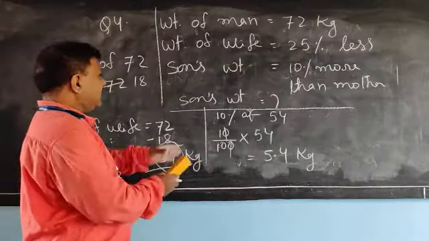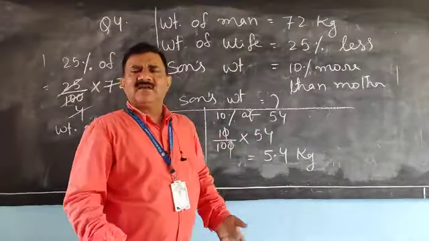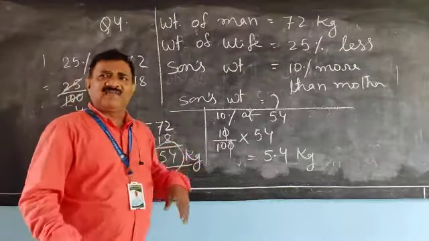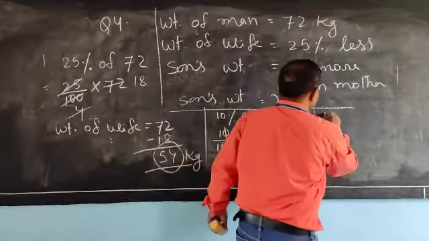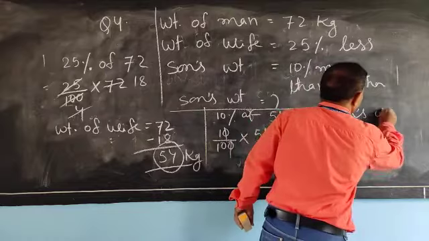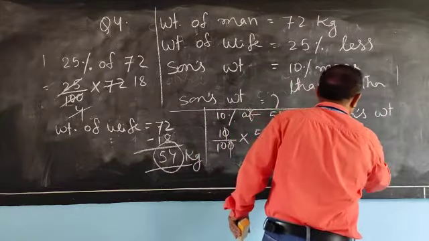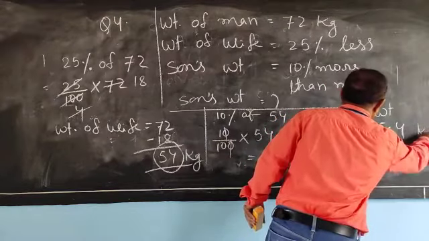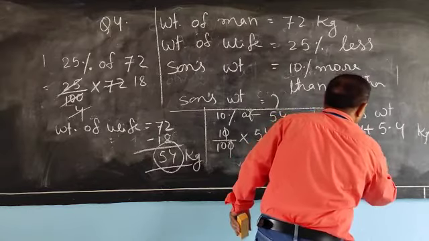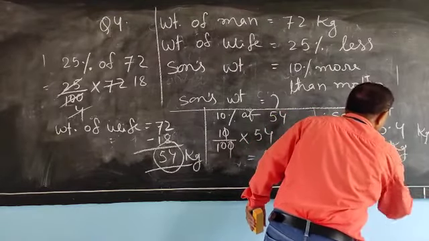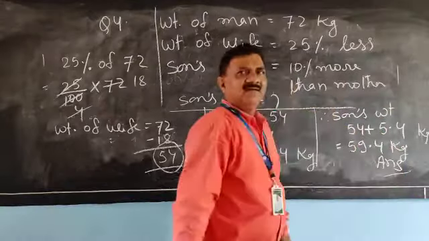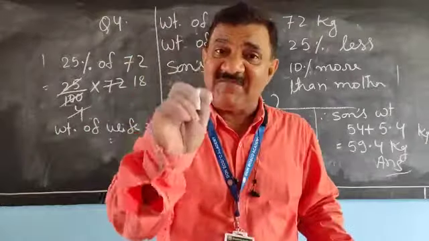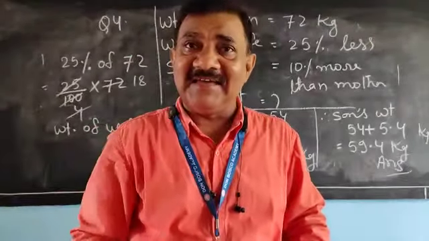Son is 10% more than the mother's weight. Mother is 54 kg and 10% of 54 is 5.4 kg. So son's weight will be 54 plus 5.4 kg, and that is 59.4 kg, and this is the answer. Is it a very complicated question? No. Keep in mind that no other subject is as easy as mathematics.